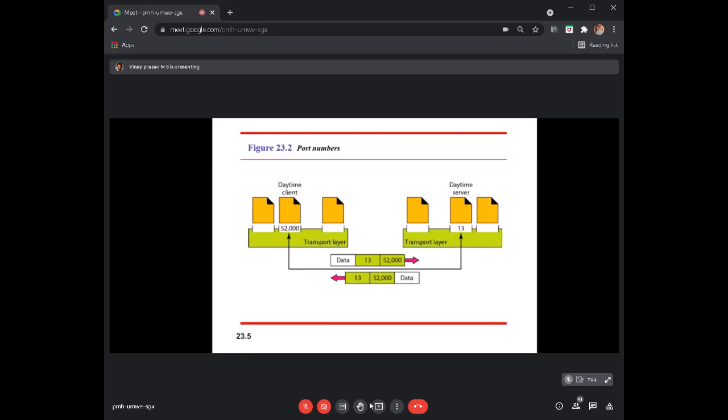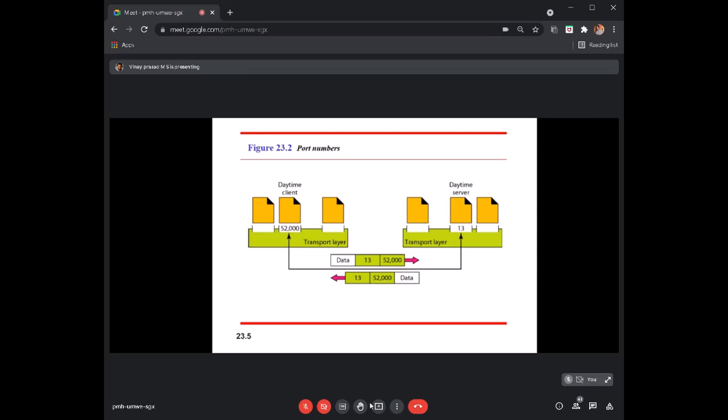Not only that application, it may have any number of different processes, but a random port number is allocated to that process. The sender side, when initiating some request, always uses a random port number.